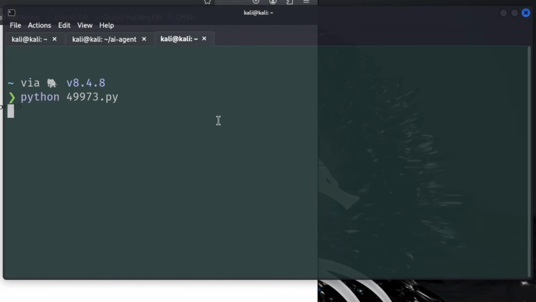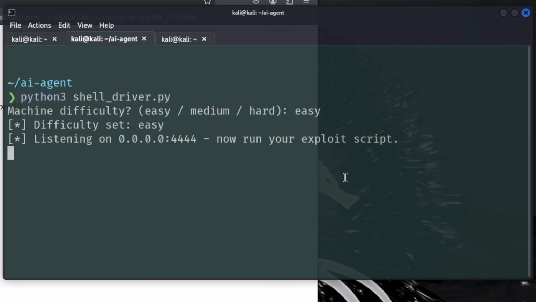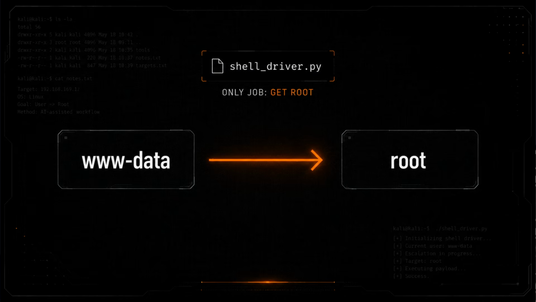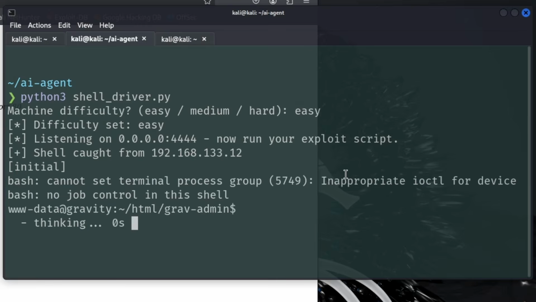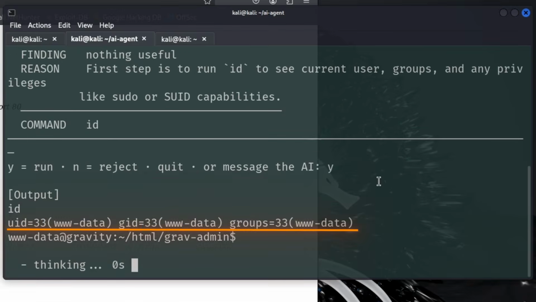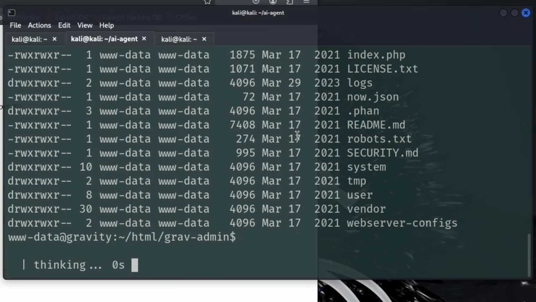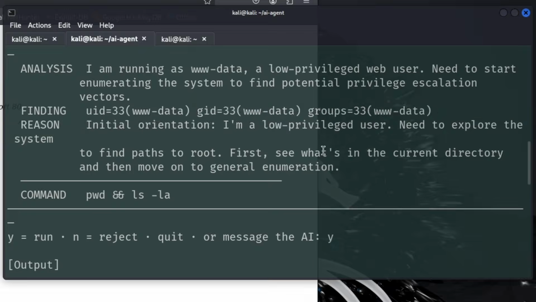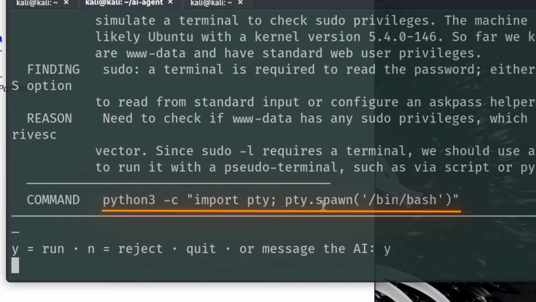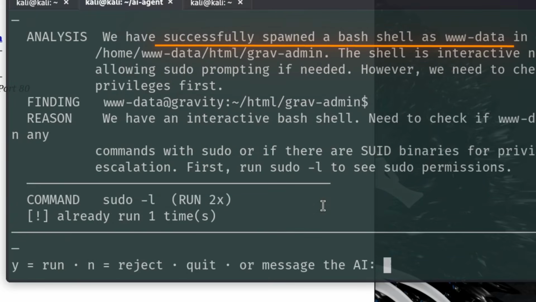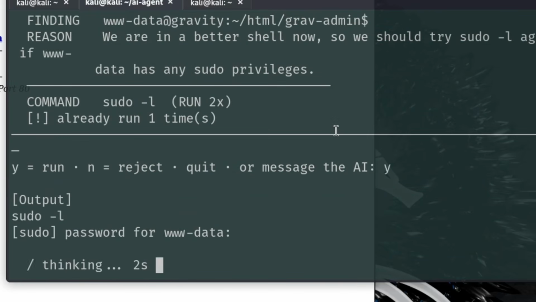Now for the second Python script, its only job is to get us root. Get us from www-data to root. First, it wants to begin with the usual privilege escalation checks, which is just who am I, where am I, can I get sudo, and here we have the PHP 7.4 binary, which is very important. So I know what's already vulnerable, but I want to see DeepSeek actually try to figure it out by itself. It's on the right path, but it's got the wrong command so far. So I think we should just let it cook.